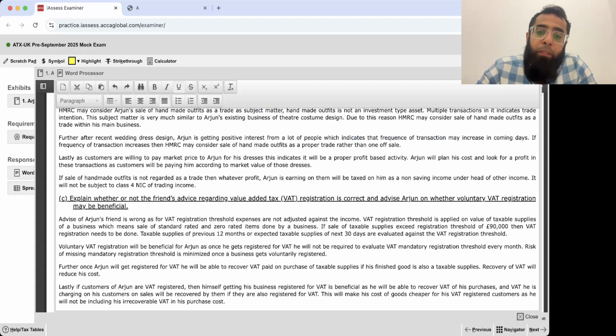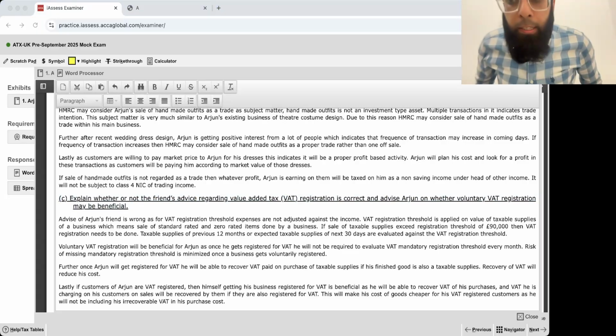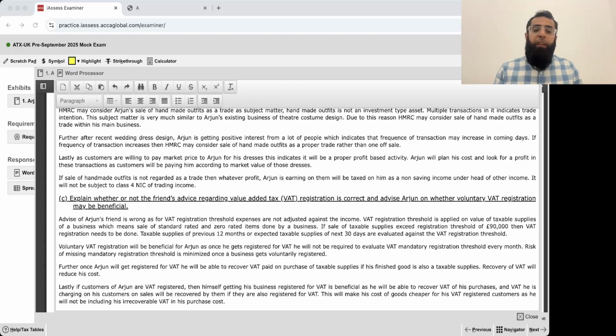Then we discussed this VAT registration. If you look at this pre-mock of the September 25 attempt, I believe that it was an easy one. It wasn't very difficult, but obviously it was necessary that a student has remembered and kept these rules in mind thoroughly.